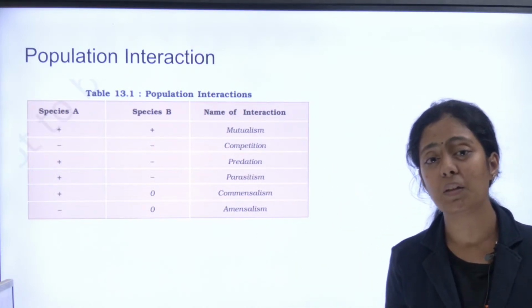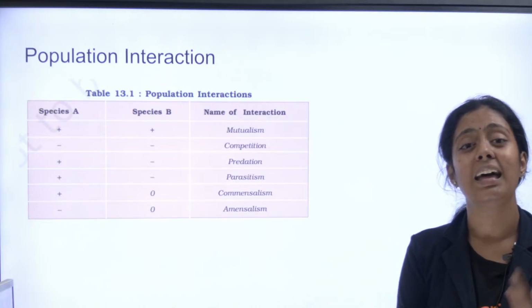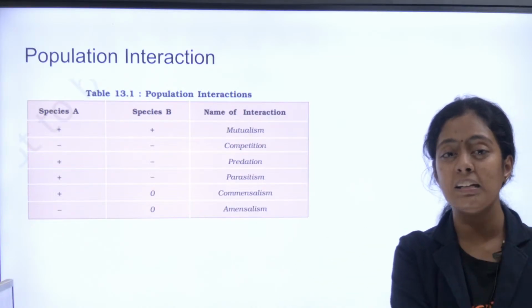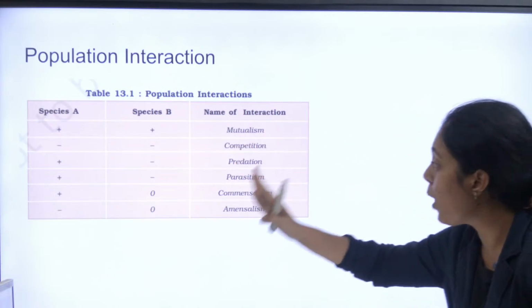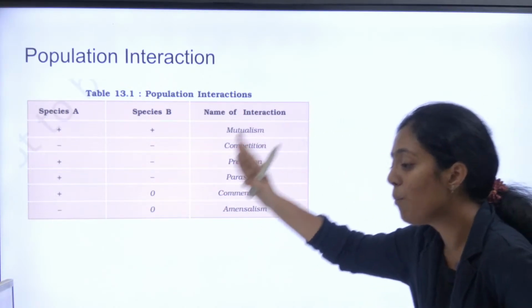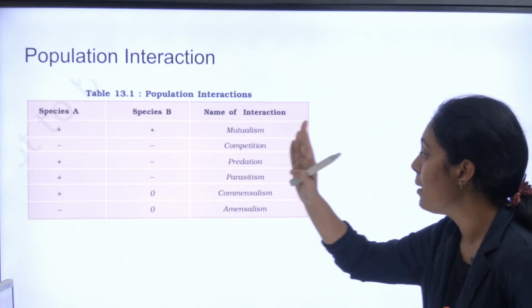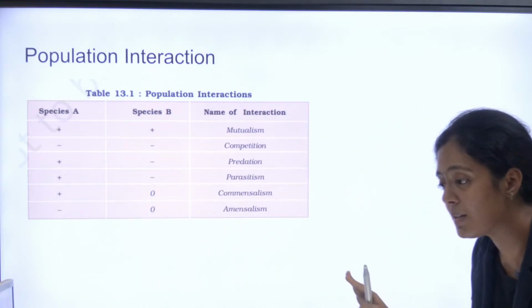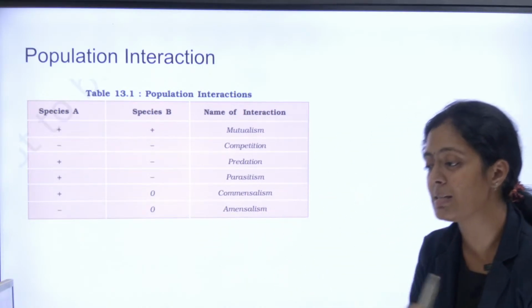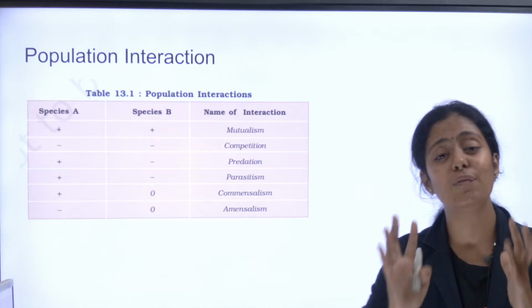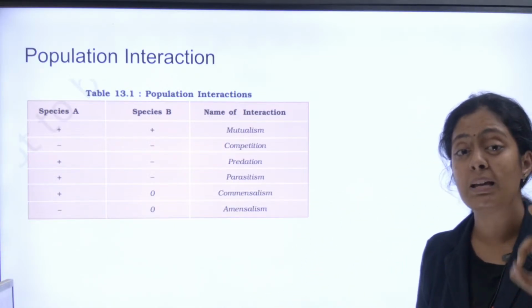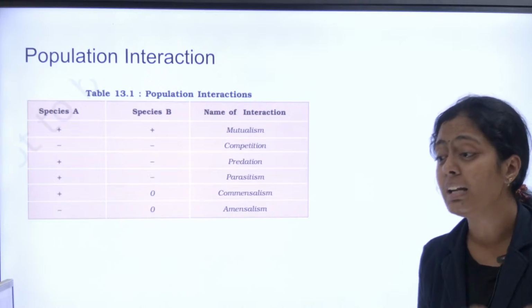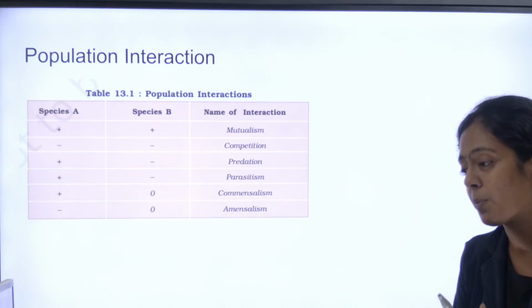Positive means both of them are benefited. Negative means they are affected, something bad happens to them. Negative-negative is competition. Positive-negative is predation. Positive-negative is parasitism. Positive-zero is commensalism. Negative-zero is amensalism. These are the different kinds of population interactions. You have to learn examples for this, it will help your NEET exam a lot.